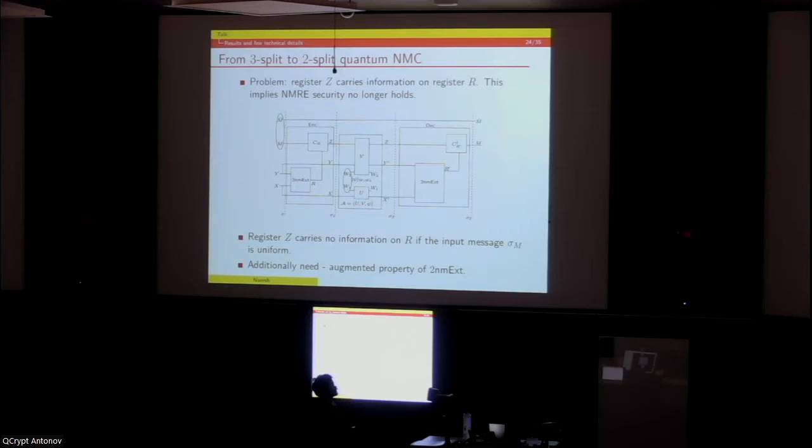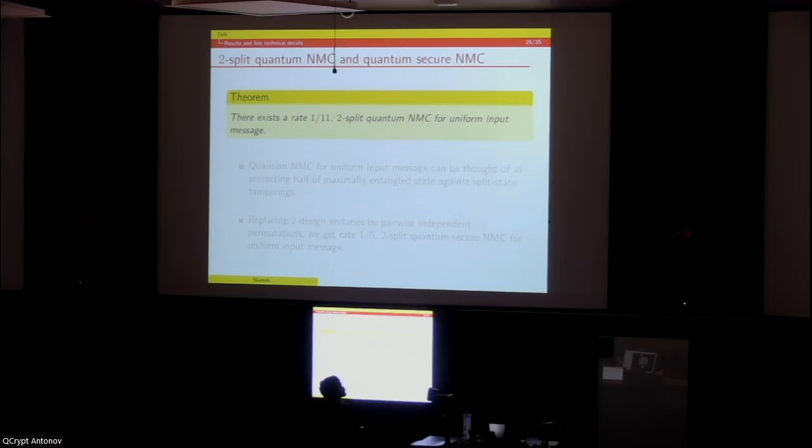And in addition, we use the transpose trick for a uniform message with canonical purification M hat. Combining all three, we can construct a 2-split quantum non-malleable code for uniform input message, which is rate 1/11. But the key thing is that the message is no longer worst case. In the 2-split case, we are able to achieve this only when the message is uniform.